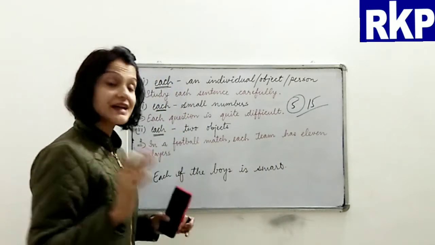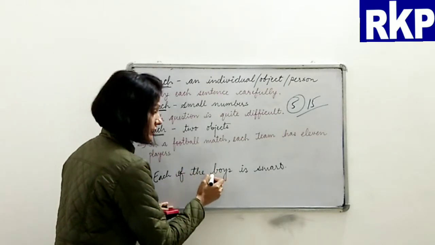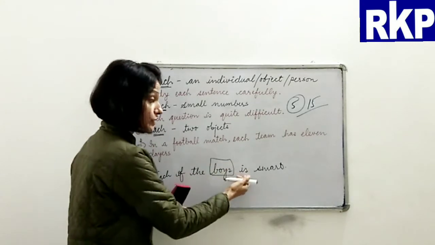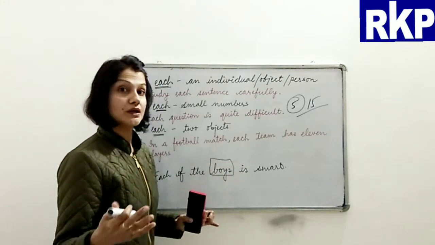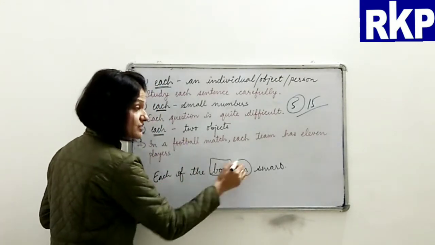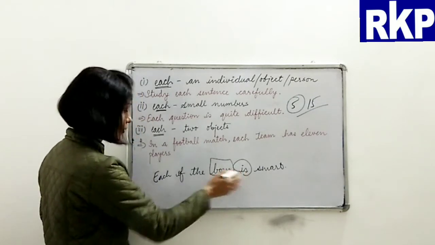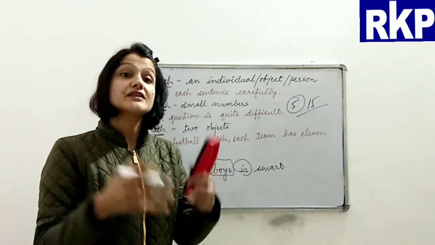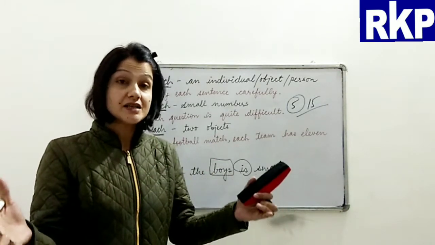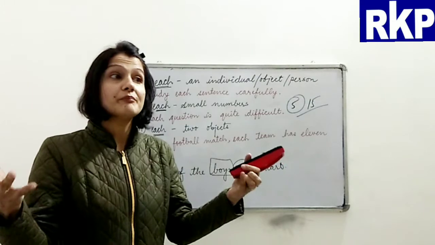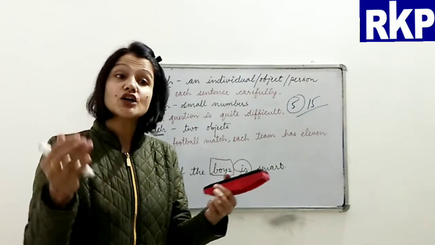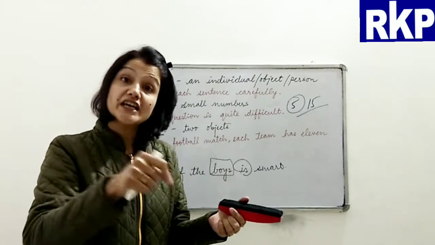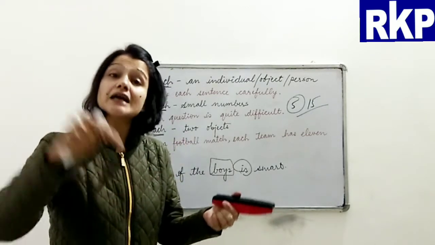Do not get confused that if this has been used in plural, we'll be using the verb in plural. No, because this verb has been used for each of the boys. Of course, the boys are there, and maybe there are 15, but we are talking about every boy, I mean each boy, sorry, each boy, every single boy there.